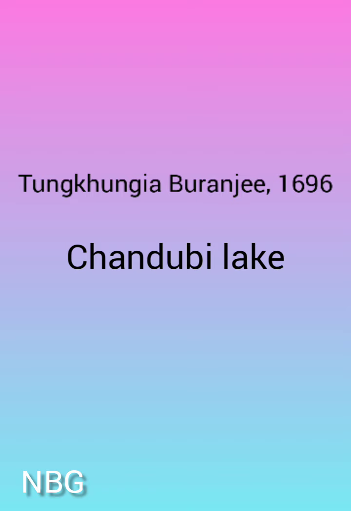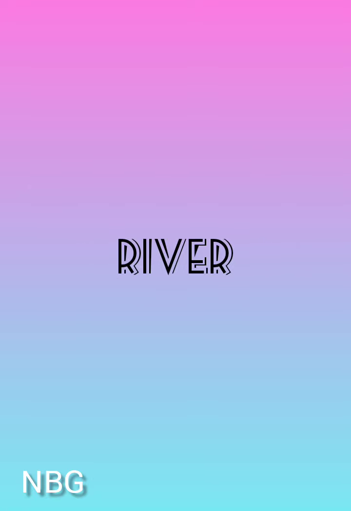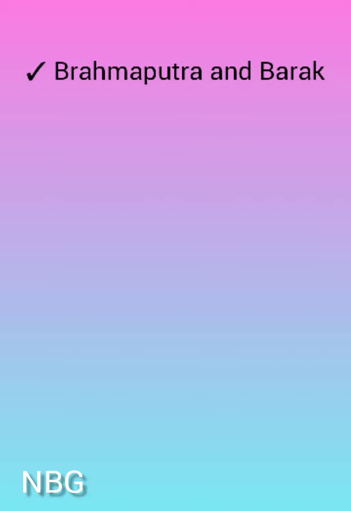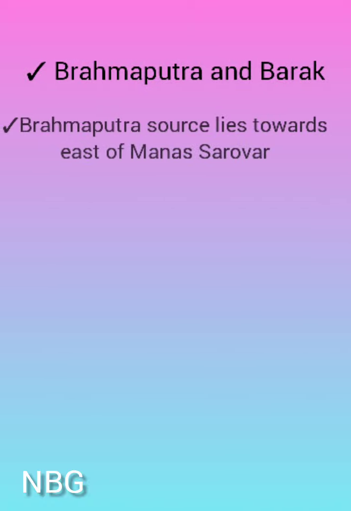Another major earthquake was on August 15, 1950, after the 1897 earthquake. Till now, the number of earthquakes has been rising, though major earthquakes have not been recorded after 1950. The rivers of Assam. Assam has mainly two rivers, Brahmaputra and Barak. Brahmaputra is the main river of Assam.